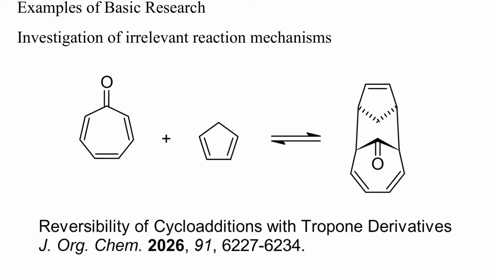This here is a recent example, without any potential practical application. The authors investigated the reversibility of 4+6 cycloadditions to gain a deeper knowledge about the activation barriers, kinetics, and thermodynamics of this reaction. Today, such mechanistic studies are rare.